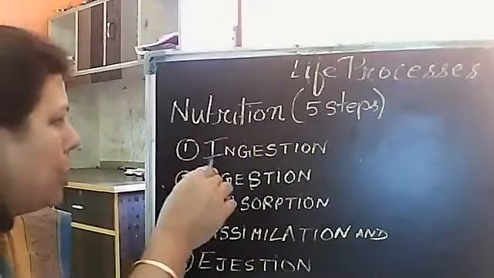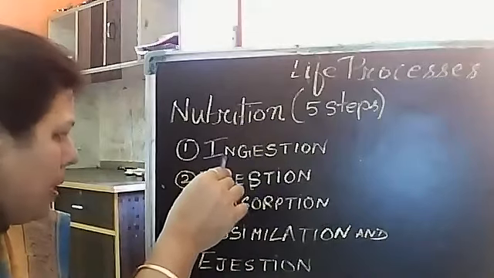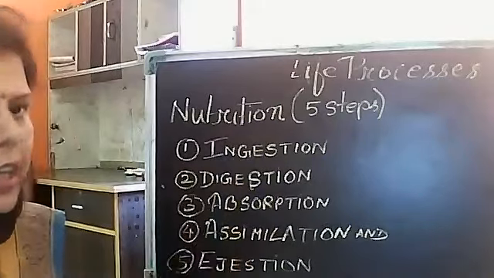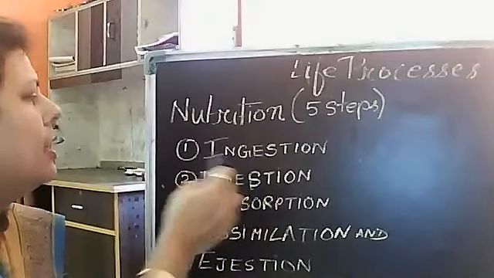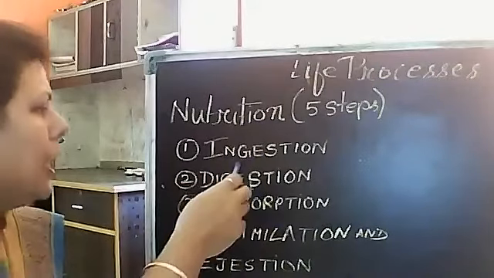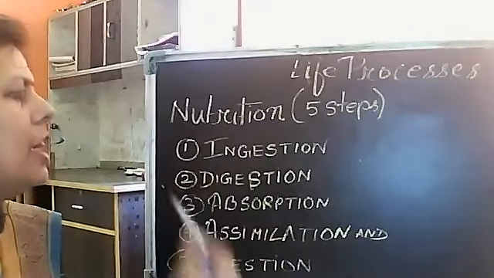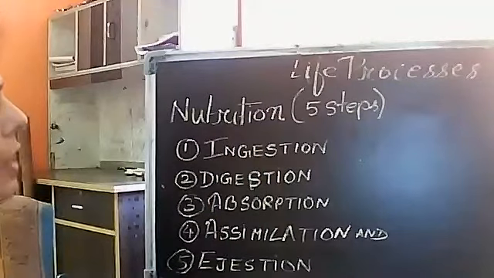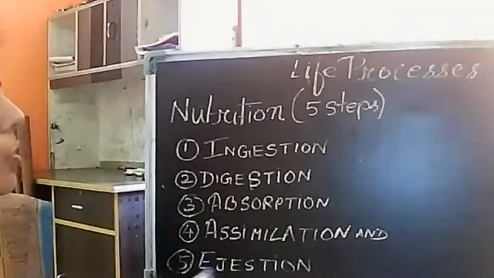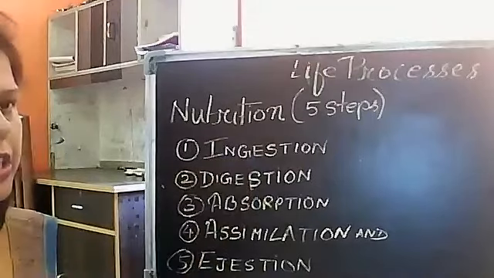Now, each of these steps, you have to know the meaning. First let us take ingestion. Ingestion means taking in food, how we take in the food. That process is said to be ingestion.